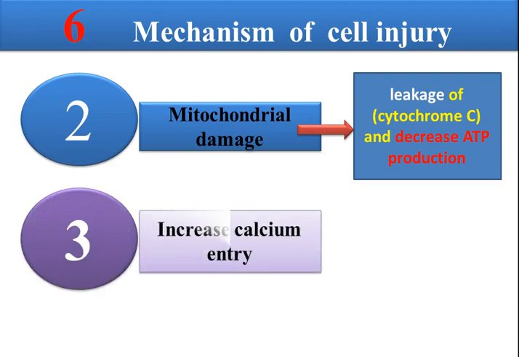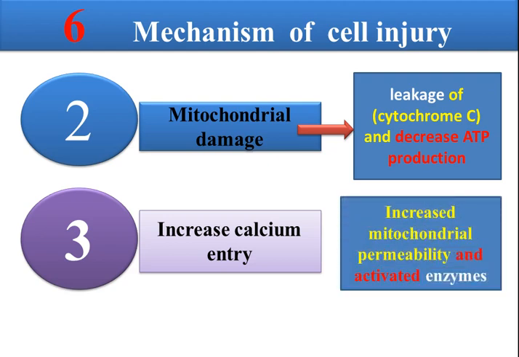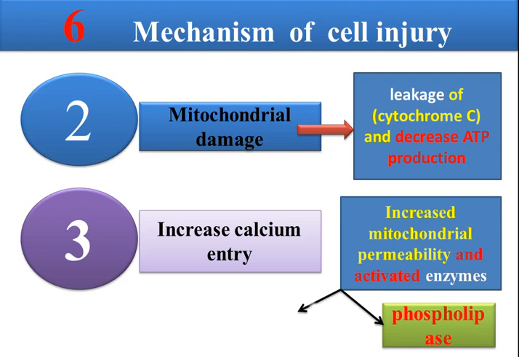The third one is increased calcium entry. Also, when ATP is depleted and there is no active transport, the calcium will enter the cell. When calcium enters the cell, it increases mitochondrial permeability and activates special enzymes. It stimulates production of special enzymes like phospholipase.